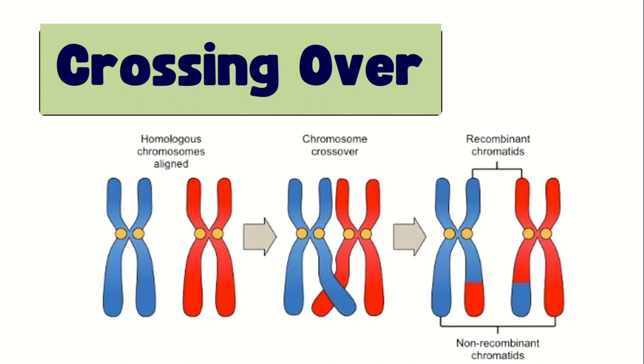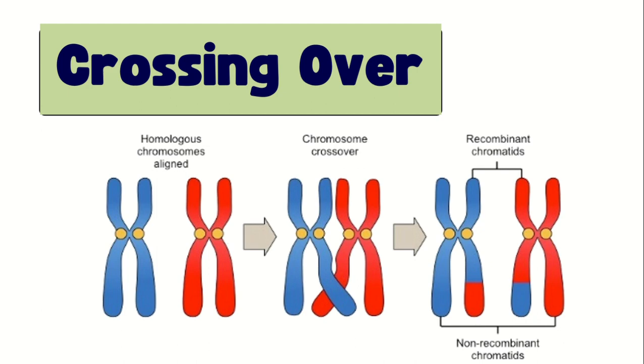If your mother has blue eyes and your father has brown eyes, those chromosomes that have that specific gene, the eye color, will cross over. After the crossing over, we will have the recombinant chromatids.